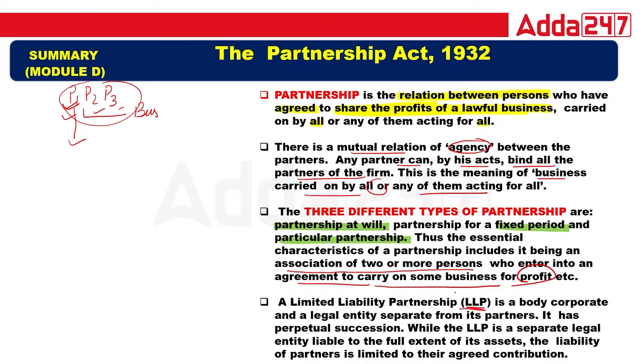There's one word, LLP. LLP is a combination of partnership and company. LLP is a body corporate and a legal entity separate from its partners. It has perpetual succession. It means that even if all the partners of the LLP end, the LLP will go on. The LLP is a separate legal entity liable to the full extent of its assets, and the liability of the partners is limited to their agreed contribution.